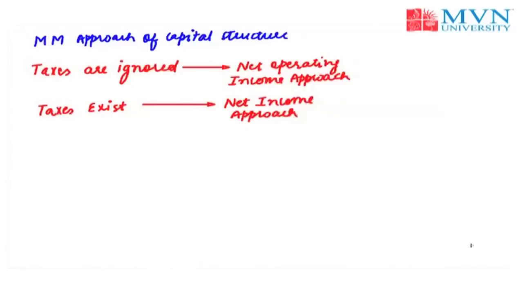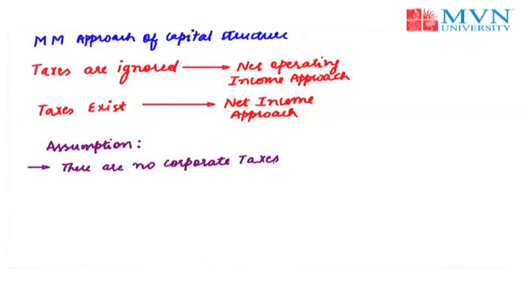The approach is basically based upon certain assumptions, and these assumptions are that there are no corporate taxes. This assumption is being used in the approach when the taxes are being ignored. Second assumption is there is a perfect market.